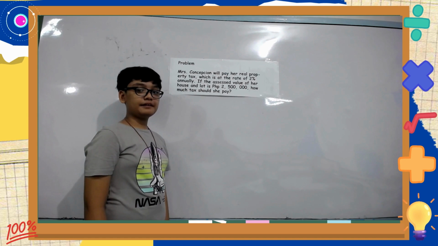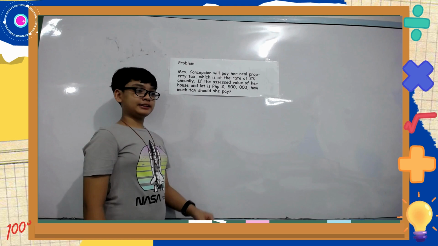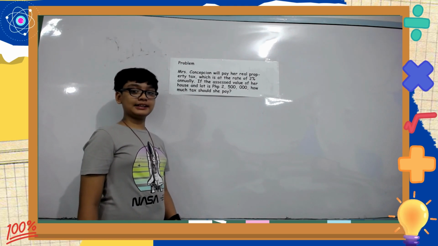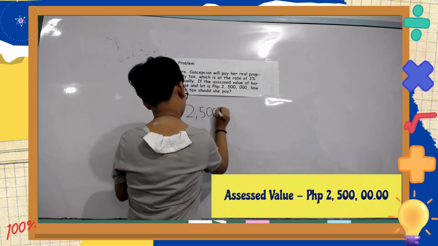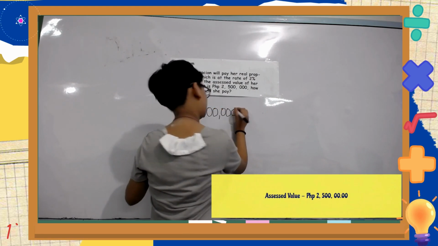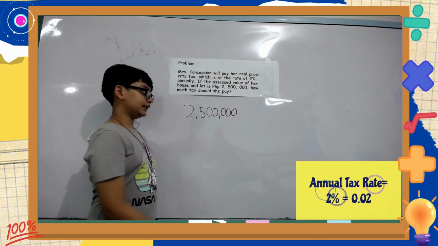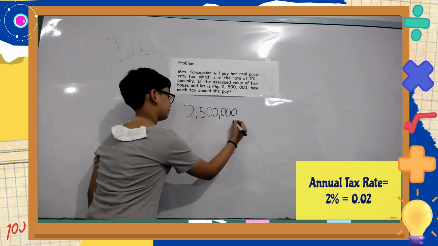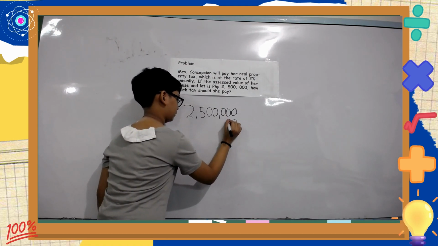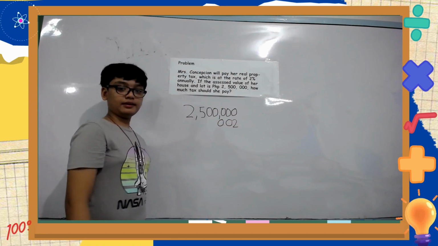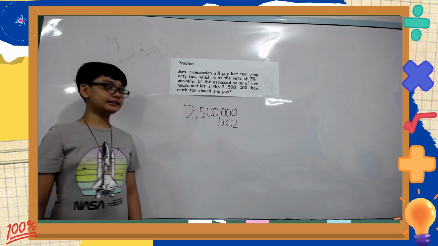Well, to calculate the amount of real property tax Mrs. Concepcion needs to pay, you can follow these steps. Step number 1 is to determine the assessed value of the property, which is 2,500,000. Then, we have to calculate the annual tax rate, which is 2%. Since it's a rate, which means we need to turn it into decimal. Then, we have to multiply the assessed value by the tax rate to find the annual tax amount.